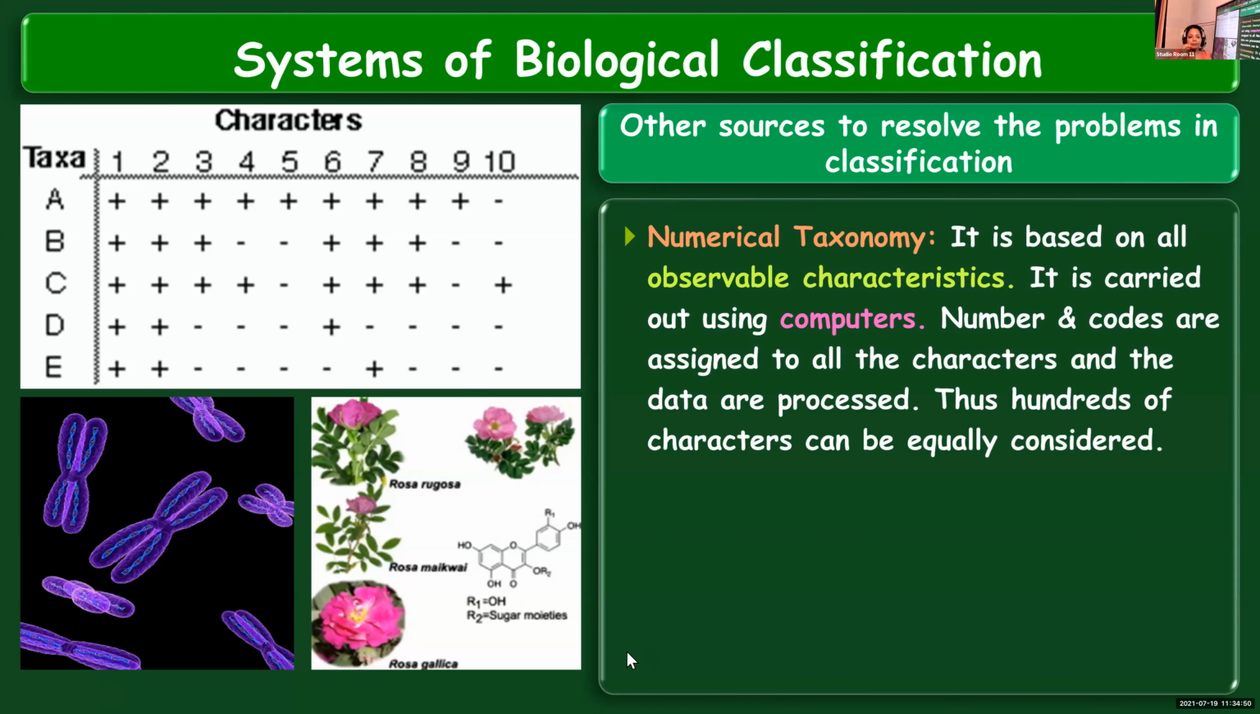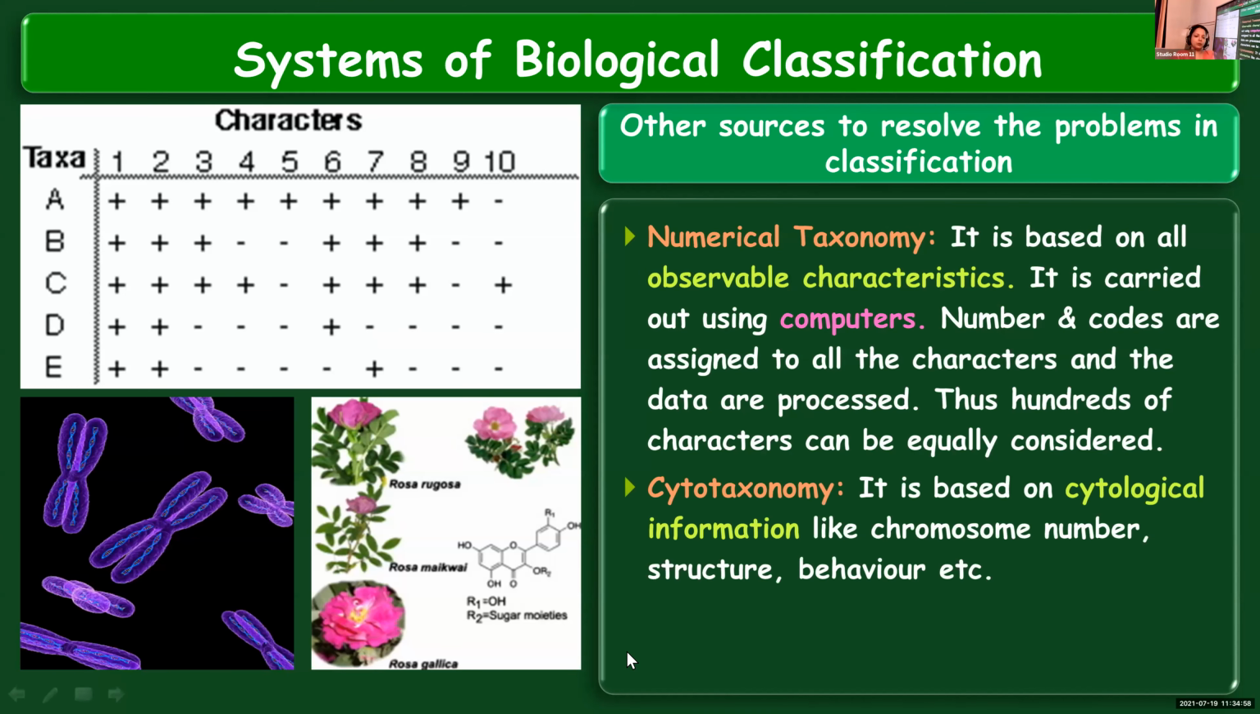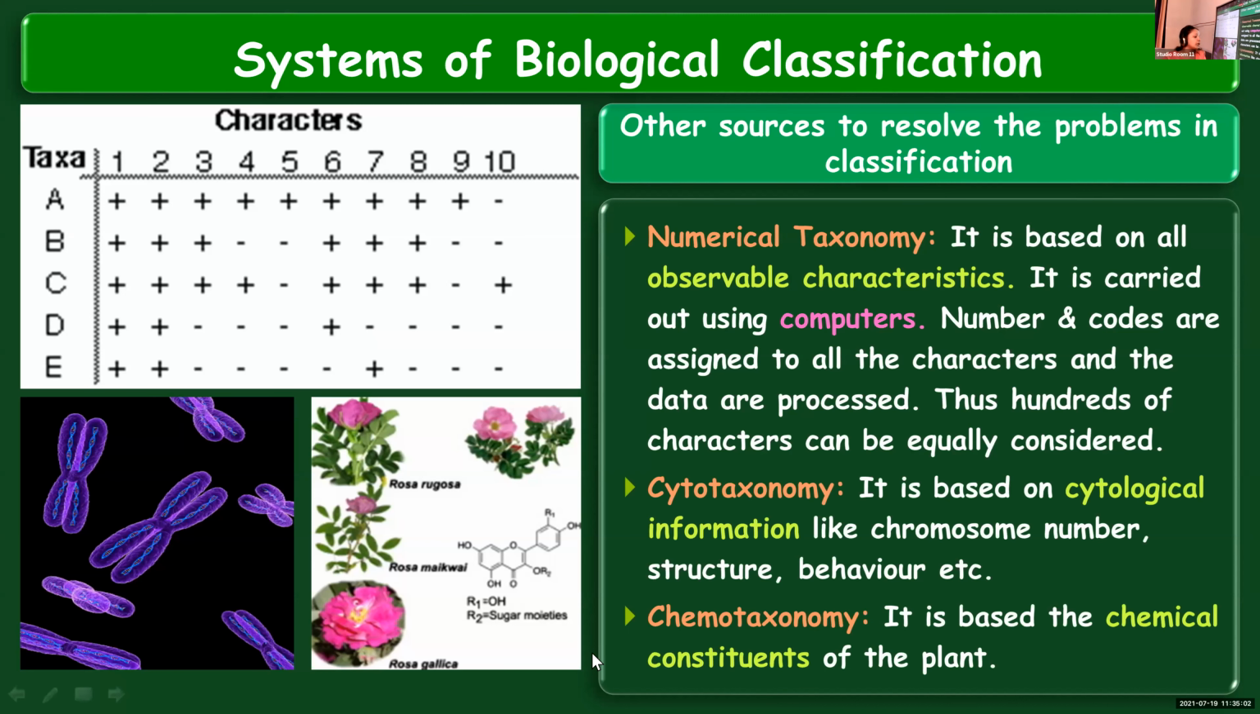And cytotaxonomy is based on the cell characteristics or cytological features, like the behavior and structure of the cell, the number of chromosomes present, etc. And finally, we learned about chemotaxonomy, which is based on the chemical constituents of the plant. As I told you, some of the chemical constituents will be the same in all plants, but some chemical constituents are specific to certain groups of plants.